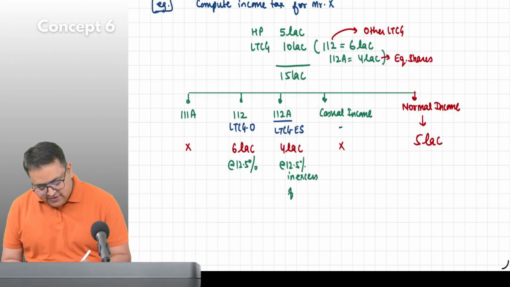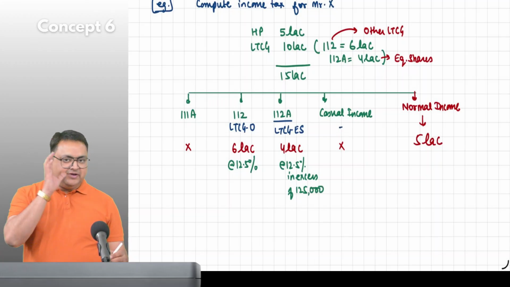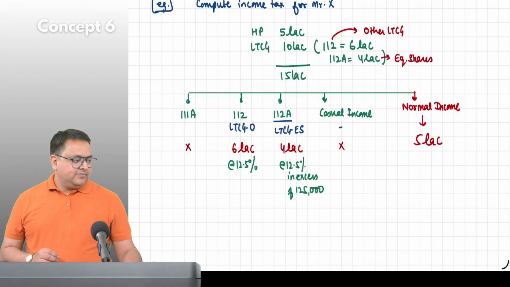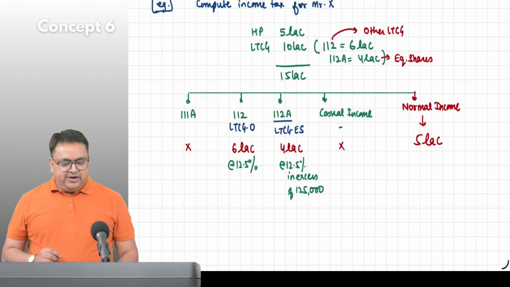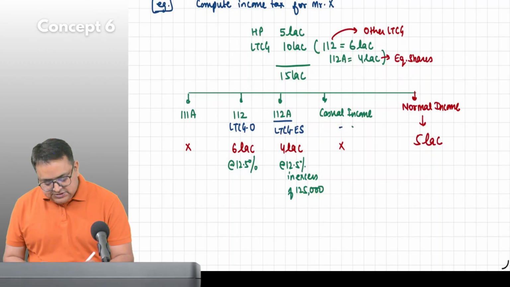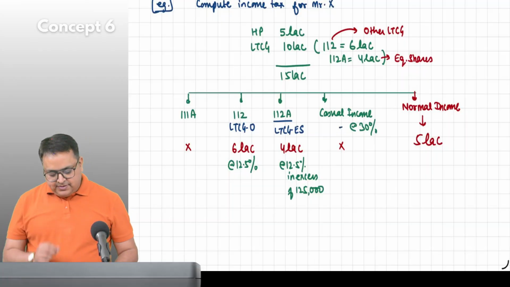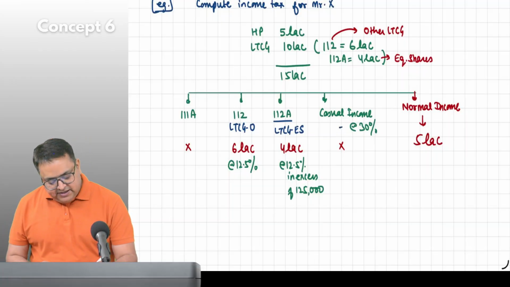Guys, you will understand this after 2 or 3 examples. Casual income, generally I can write 30%, but as of now, we don't have it. And remaining income at normal rate, slab rate.